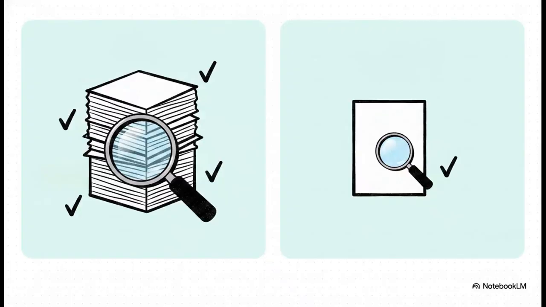Now, ICAI absolutely loves testing the difference between these two levels of assurance. A reasonable assurance engagement, like a full statutory audit, provides a high level of assurance. Because it's high, you perform elaborate, extensive procedures to draw those reasonable conclusions. On the flip side, a limited assurance engagement, like a review, provides a lower level of assurance. Why? Because you're performing fewer procedures, so you can only draw limited conclusions. High assurance equals extensive checking. Lower assurance equals limited checking.